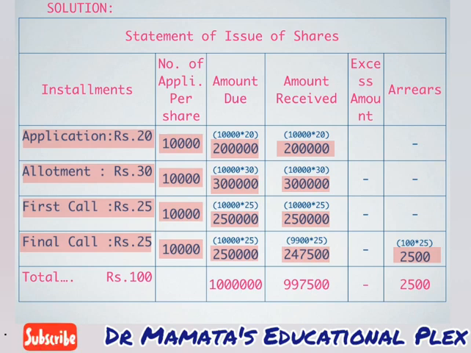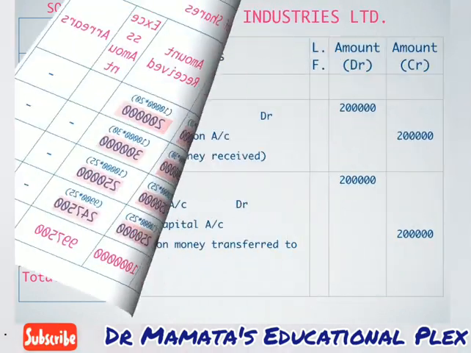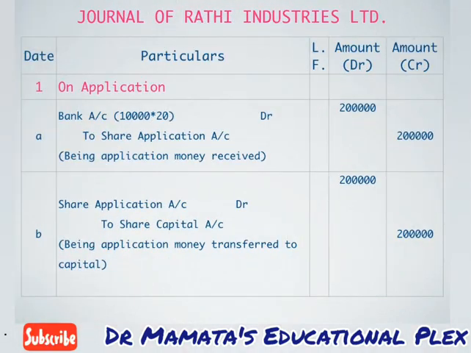So let us proceed with our journal entry part. I hope you will understand this table while calculating. I have given each calculation in brackets so that you can easily understand and easily calculate all these figures. Now let us proceed with our journal entries. So this is the format of our journal entries.